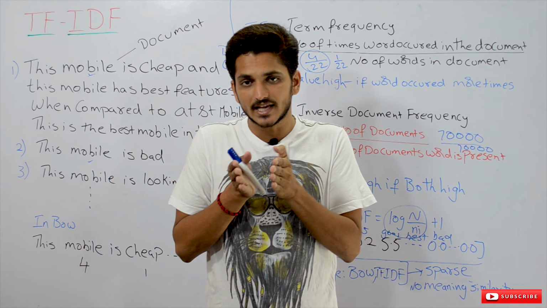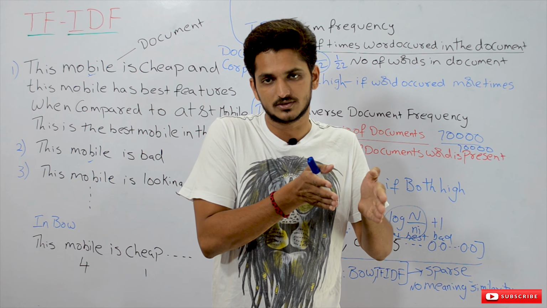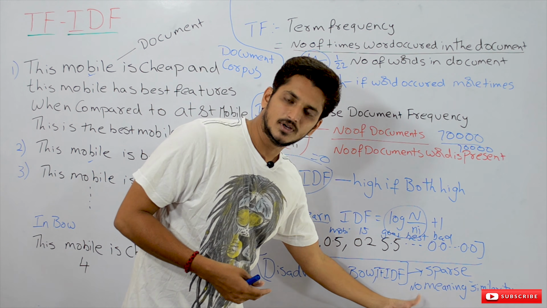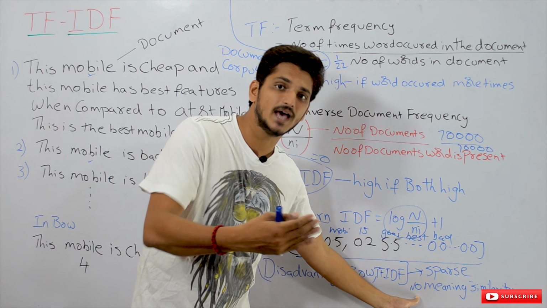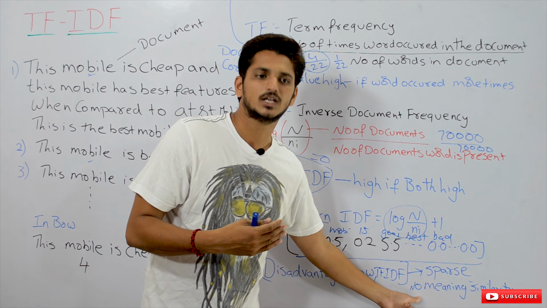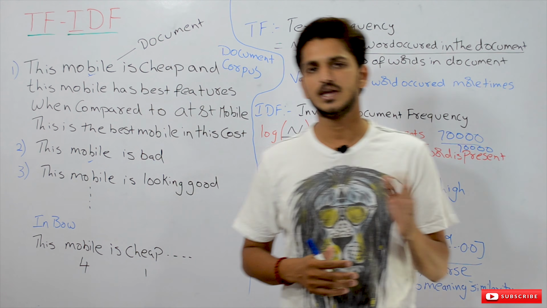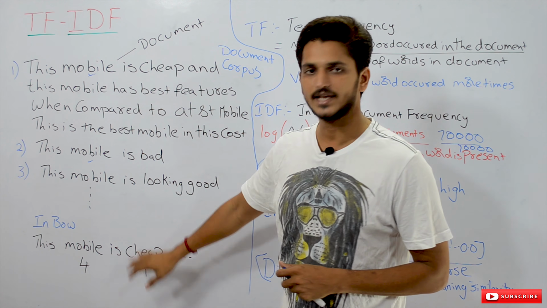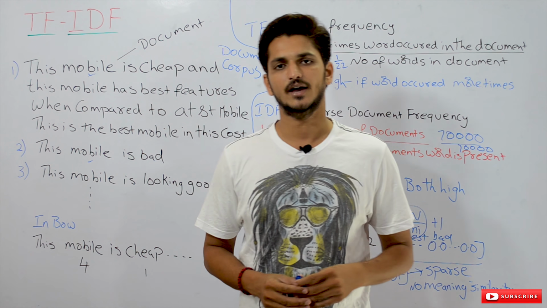This was clearly explained in our bag of words concept. That's why I'm not discussing semantic similarity again. Okay, now let's check the coding and execute the code on how to convert our text document into TF-IDF.